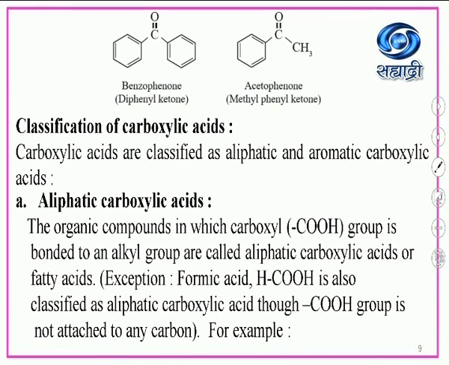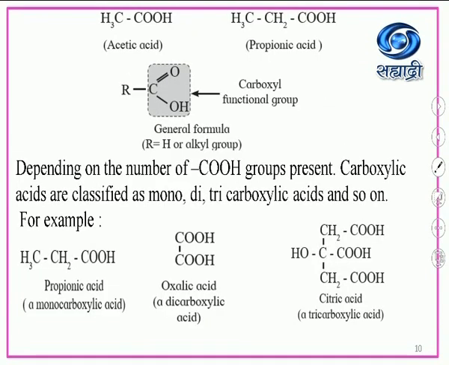Carboxylic acids are classified as aliphatic and aromatic carboxylic acids. A part, aliphatic carboxylic acids: the organic compounds in which the carboxyl group, -COOH, is bonded to an alkyl group are called aliphatic carboxylic acids, or fatty acids. Exception: formic acid, HCOOH, is also classified as an aliphatic carboxylic acid, though the -COOH group is not attached to any carbon atom. For example, CH3COOH, this is acetic acid. Another example, propionic acid, CH3CH2COOH.